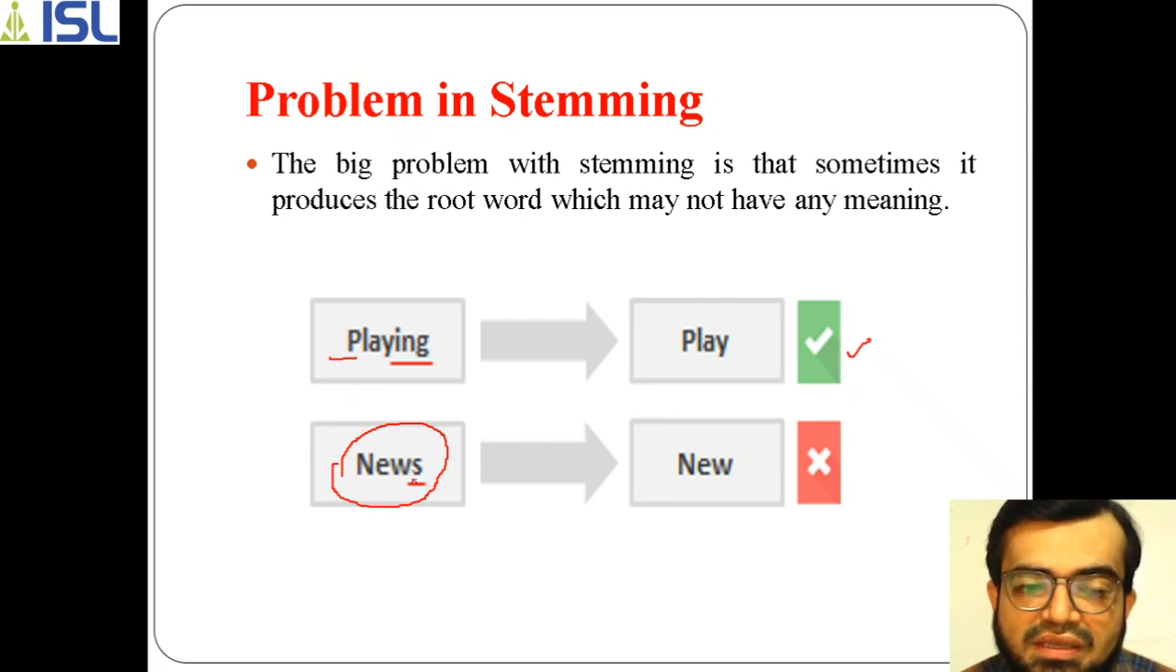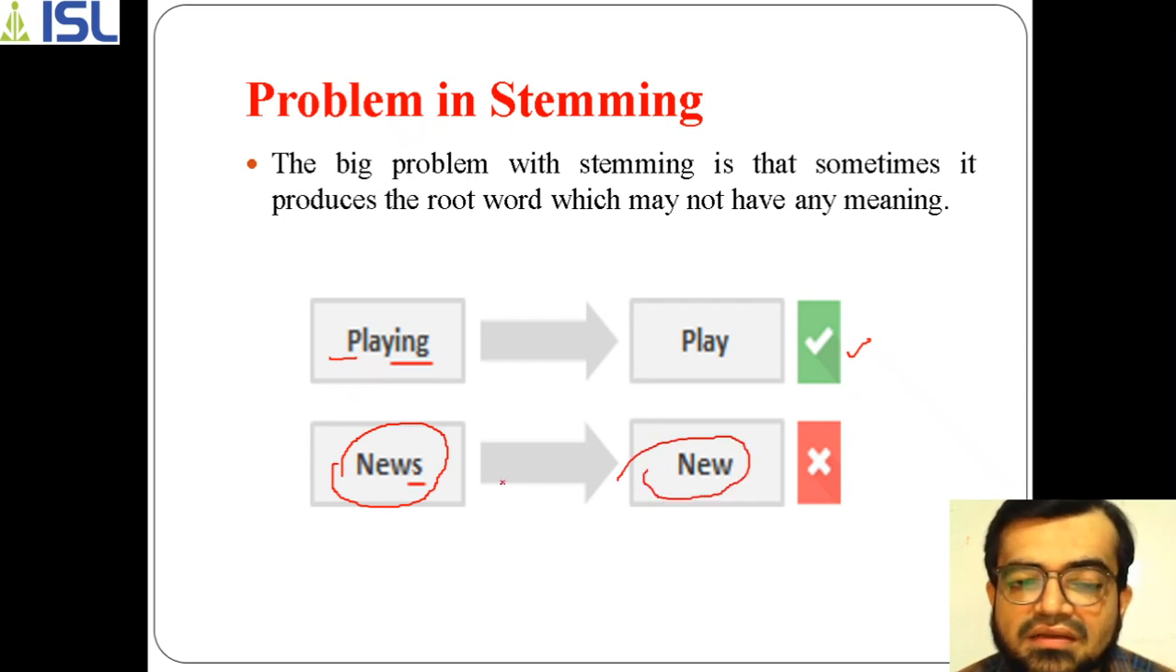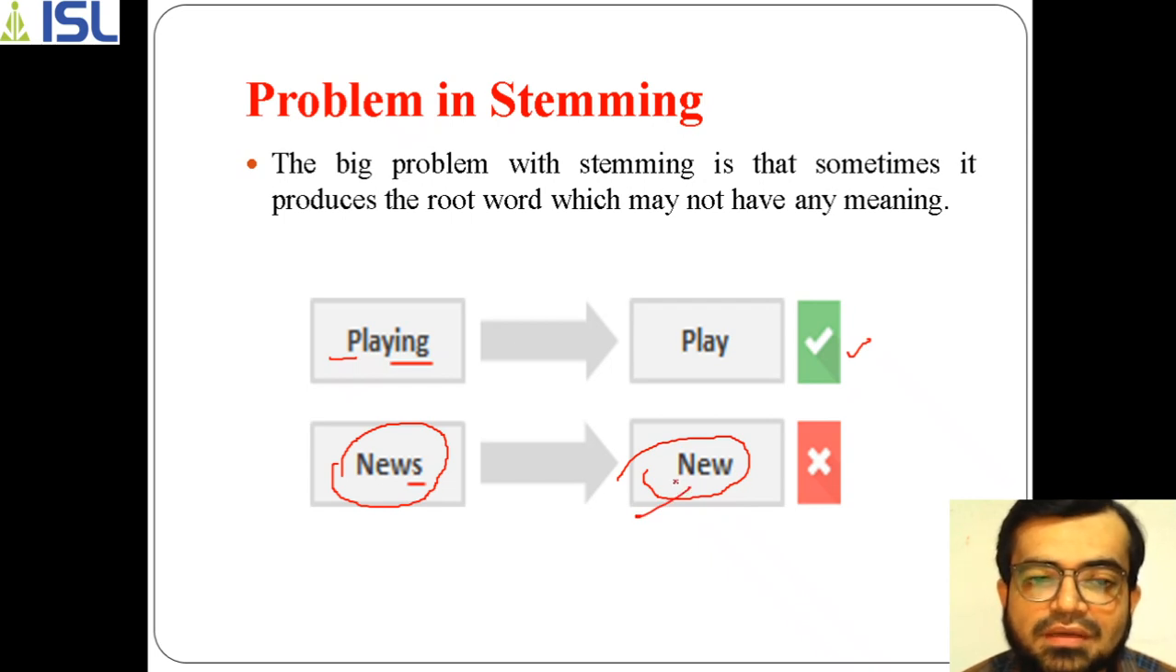So just by removing s, the news has been changed to new. So this is the problem in stemming. That means it stems, but it won't recognize if the words get changed. So what happens because of that? The complete meaning gets changed, right? You can understand here, whenever we are saying anything regarding news, but if it assumes a word called new, then that will be a problem, right? So this is the problem of stemming.